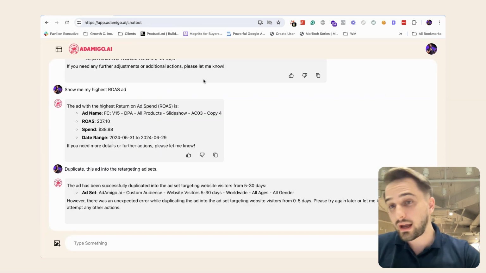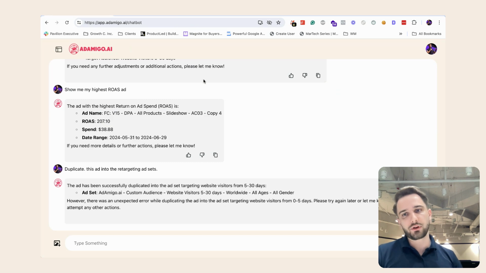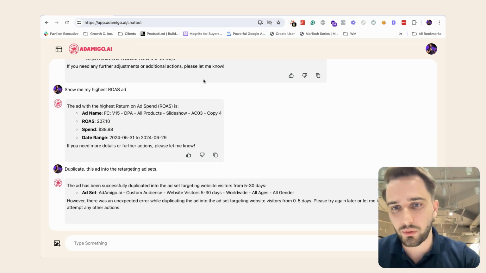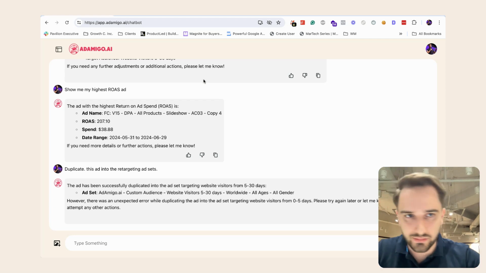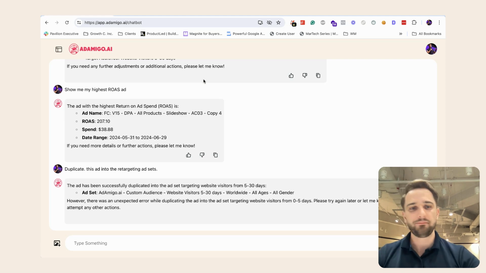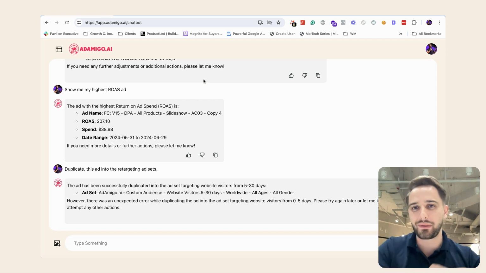So yeah, that's basically how you can create your retargeting strategy. You can obviously dive a little bit deeper into this if you want to. You can also create retargeting audiences based on add to cart data if that's something that's relevant to you, or whatever else you can come up with. As long as you can write it into AdAmigo, AdAmigo can go ahead and do it for you.